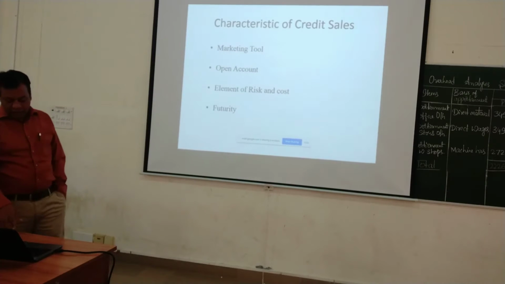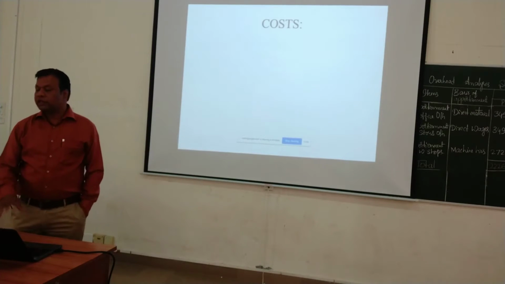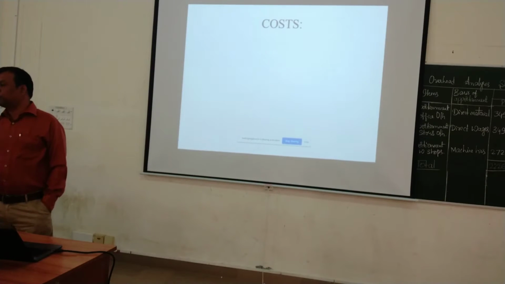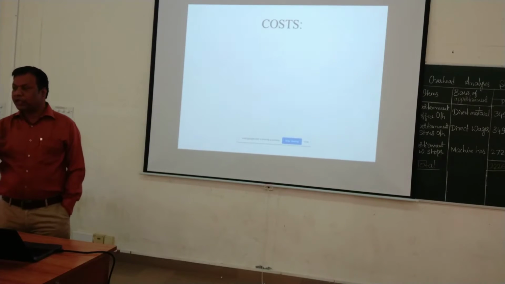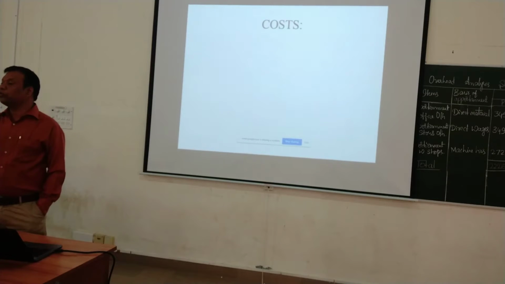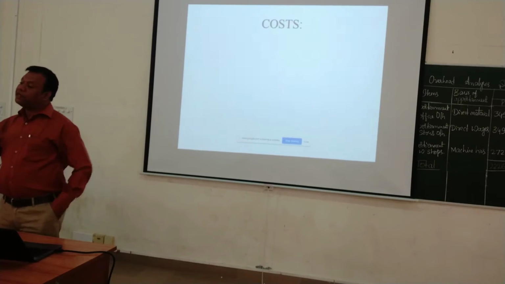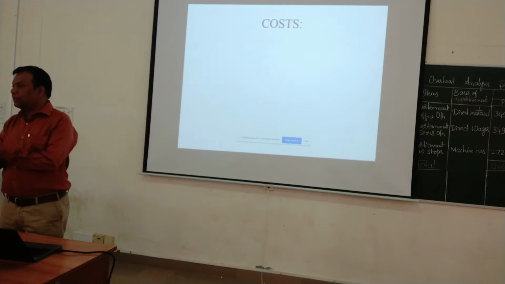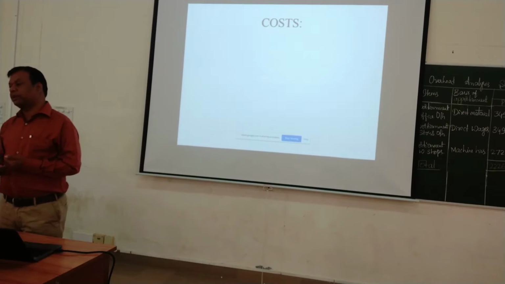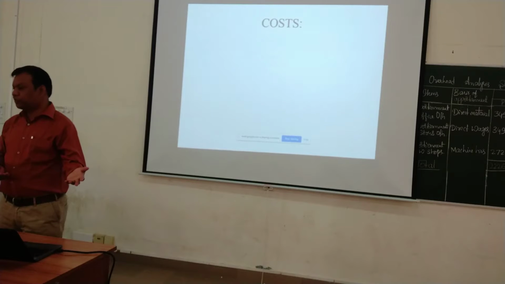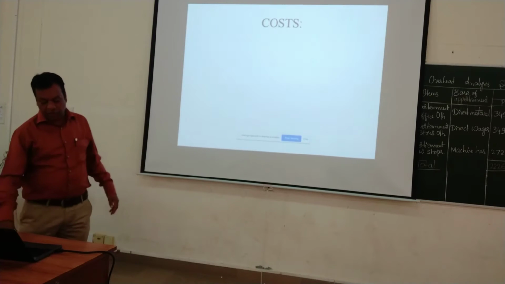And it is future. So there is no way it connects to today's concept; it is always about futurity. Today we sell the goods which we are going to collect in the future. We cannot expect that the person to whom we sold the goods will have the same level of character. The person himself will change. We assume he is a very honest person based on which we extended credit, but he may become a dishonest person. That's the reason we call it futurity.